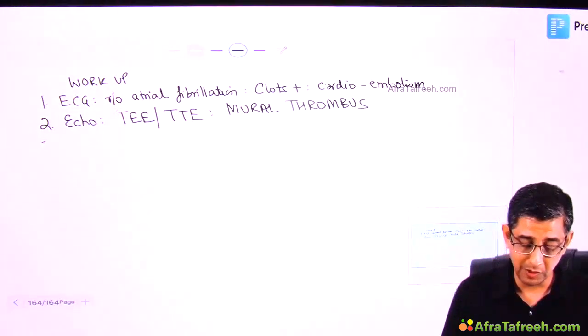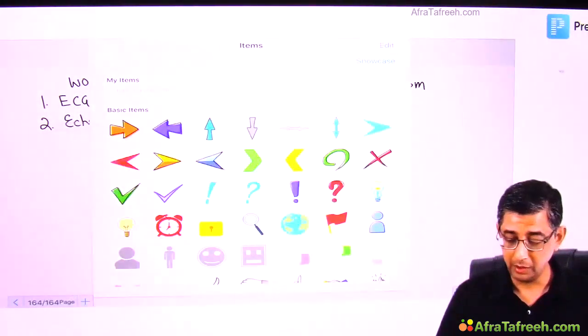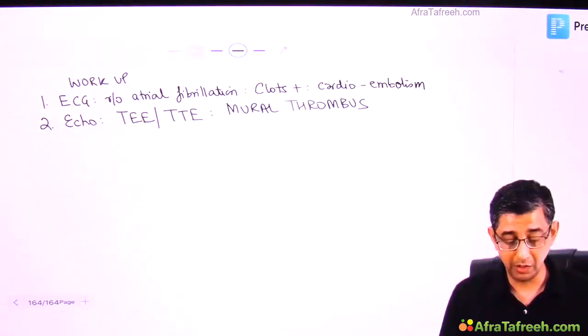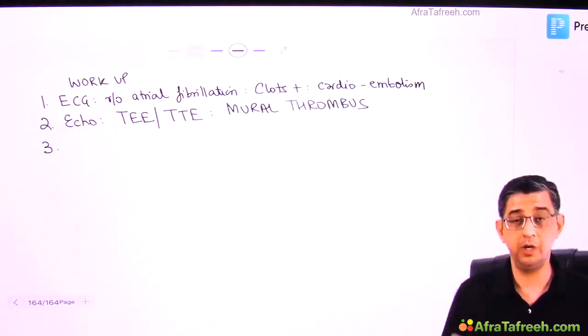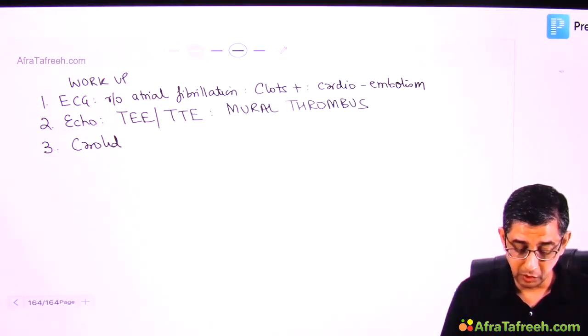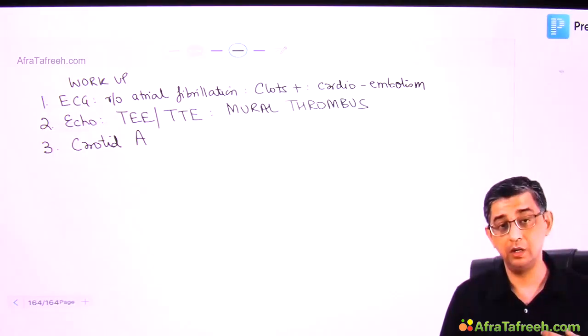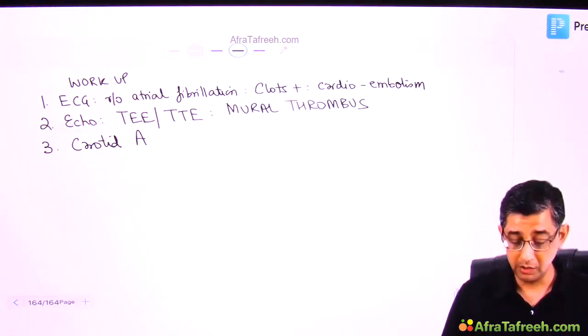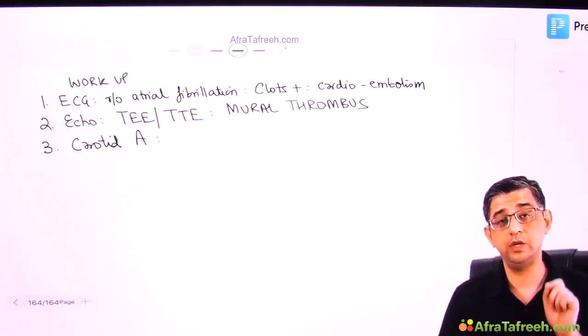But suppose ECG and echo both are normal, and the relatives of the patient are asking you, sir, you scared us, you told us there is some clot coming from the heart. From where is it? I'll tell them, there is a distinct possibility that the clot could be originating not from the heart, but from the carotid artery. This guy could be having atherosclerosis of the carotid artery.